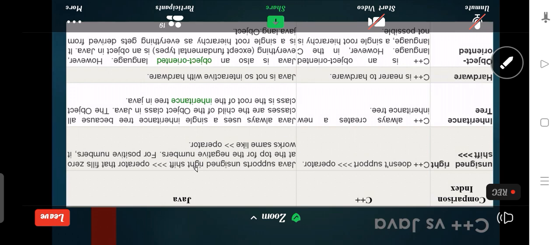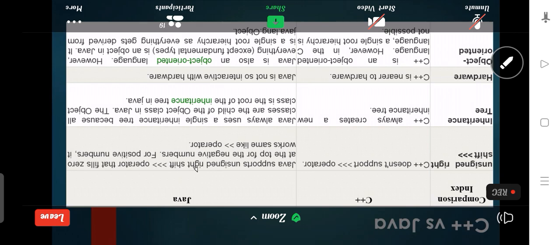Next, C++ is an object-oriented language. However, in C a single root hierarchy is not possible, because C++ supports object-oriented programming. Java also supports pure object-oriented concepts, since everything is an object in Java.